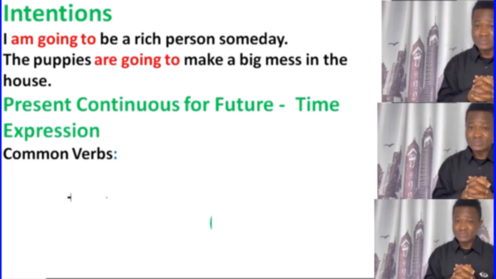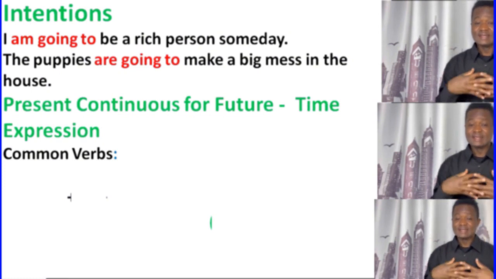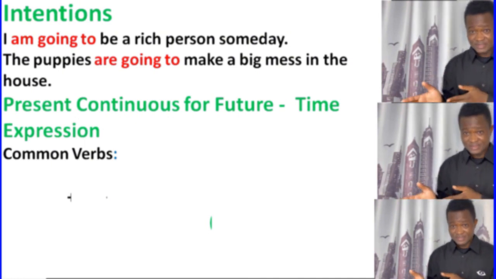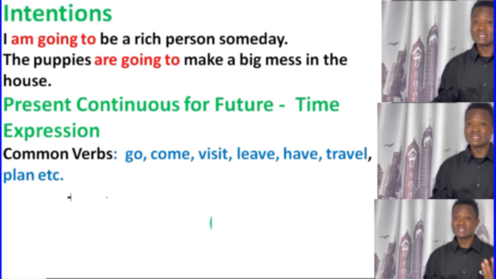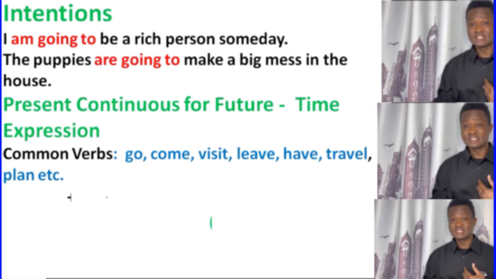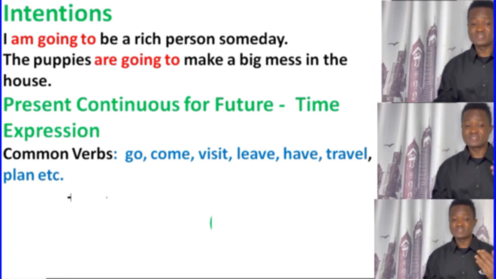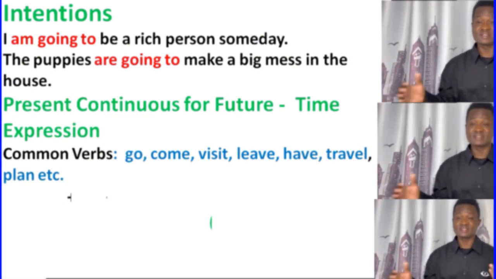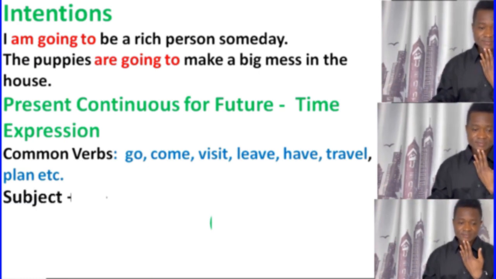There are common verbs we use mostly in the future. They are in the present progressive. We use it in the future. So we have common verbs like go, come. Like go, we can say going, come, coming, visit, visiting, live, living, have, having, travel, traveling, plan, etc. We have a lot of them. All right, guys, let's go.